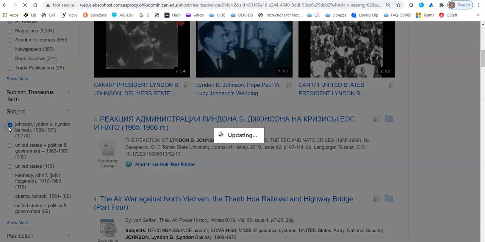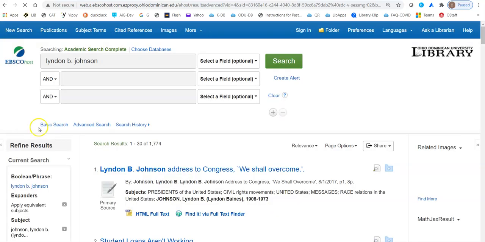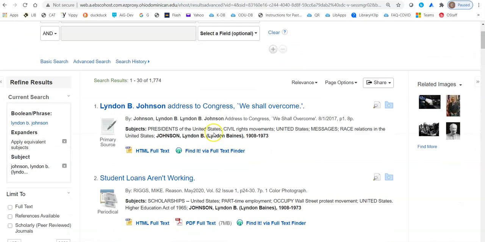So I'm going to click on that, and you'll notice that we've dropped down below 2000. So some of those weren't potentially the right Lyndon Johnson that I want. Now that we're here, I'm going to take a look. When you do your searching, you can start with a simple search like this and then scan through maybe the top 10 results or so to see what area that individual was concerned with and potentially had a significant impact on.